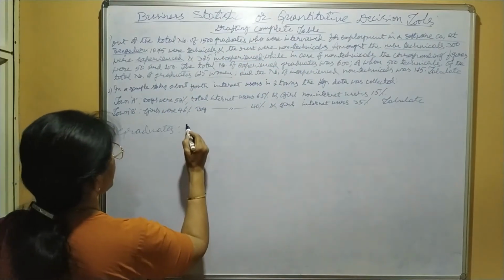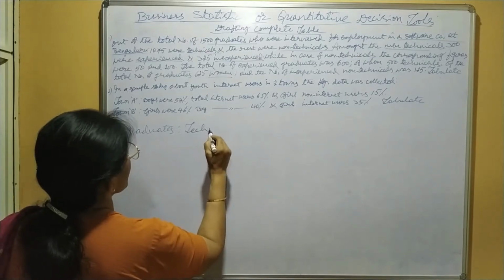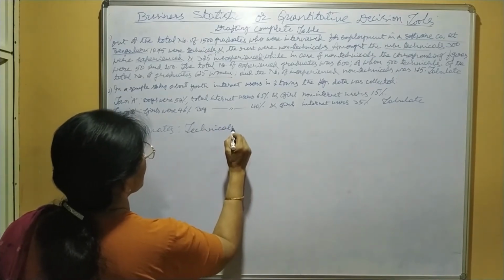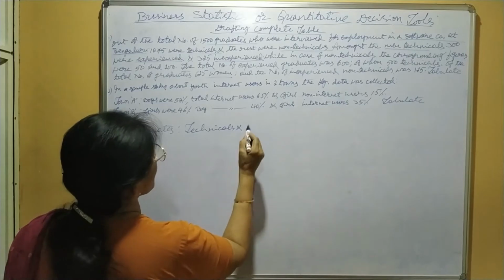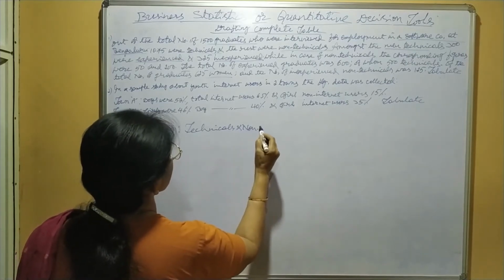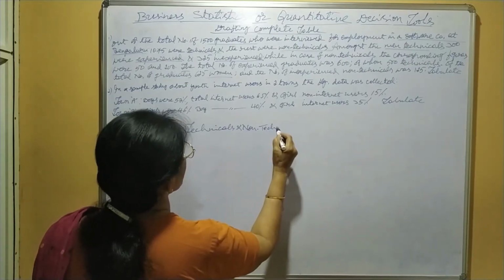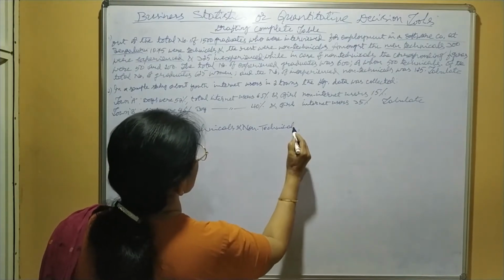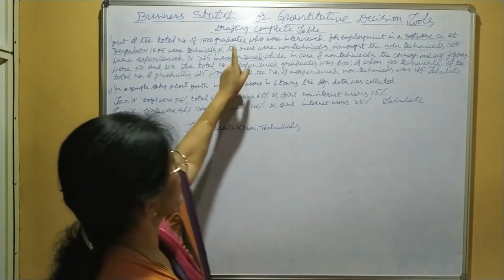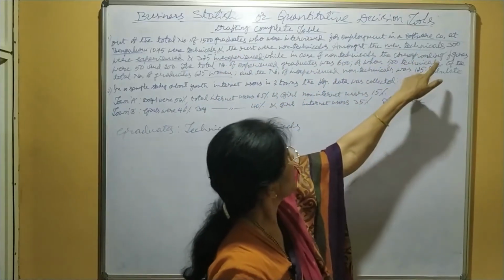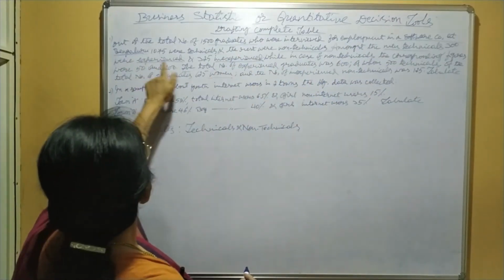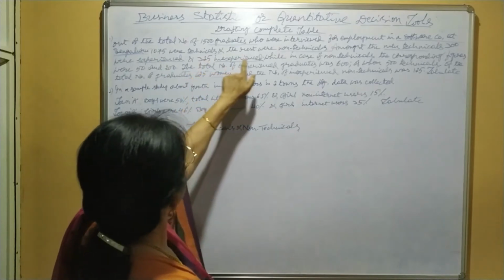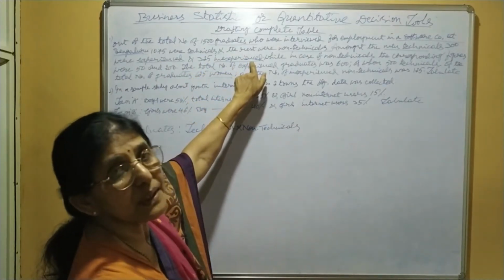These are the two aspects: technicals and non-technicals.